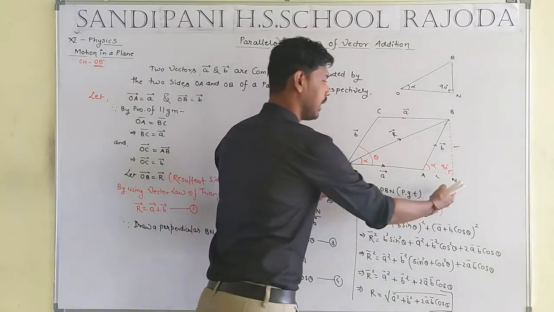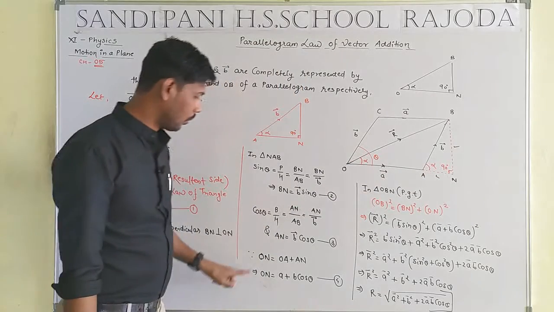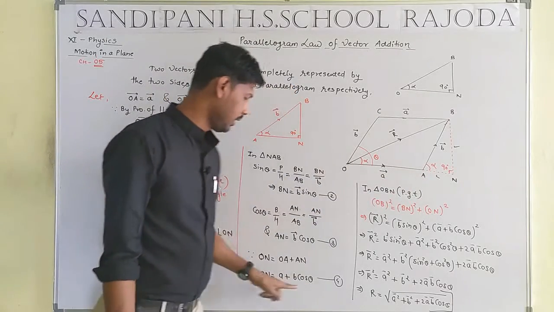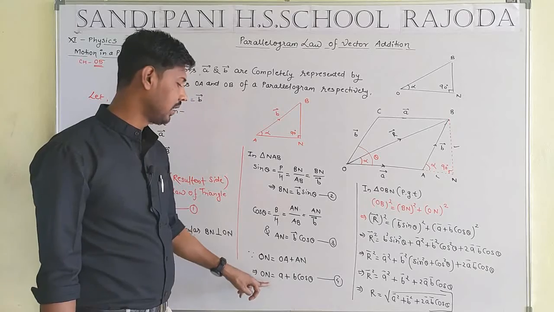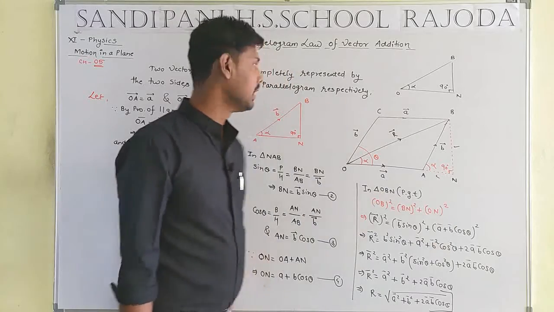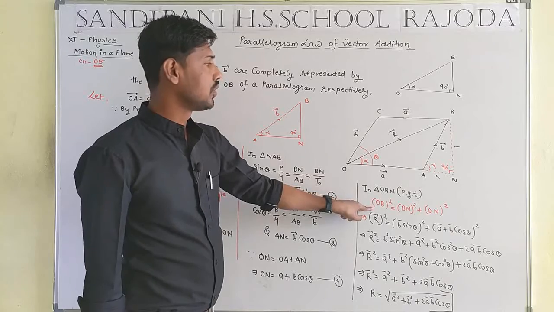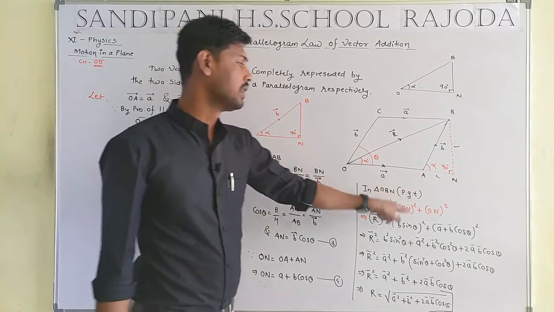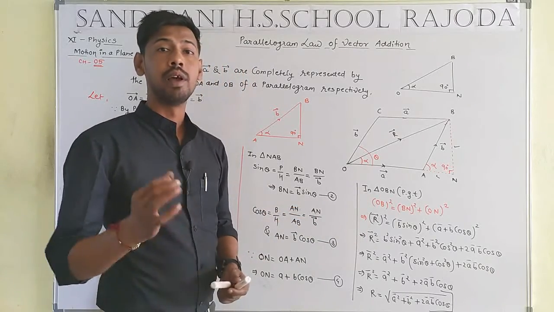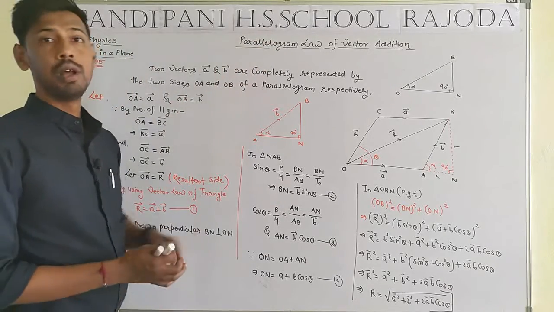I have to find this part. That means ON will be equal to OA plus AN. So ON will be equal to OA plus AN, that means A and B cos theta. Okay student, then we get ON equal to A plus B cos theta, and we already have the value of BN. Such that in triangle OBN, by use of the Pythagoras theorem, hypotenuse squared will be equal to perpendicular squared plus base squared. Then we get the value of capital R, which is the final result to define the diagonal or vector addition of the parallelogram law.